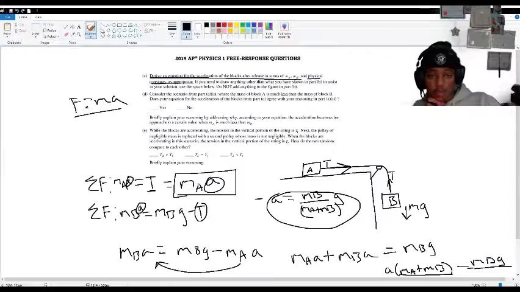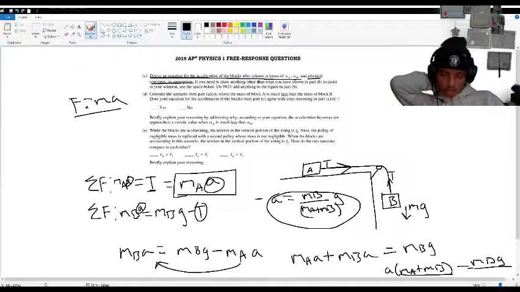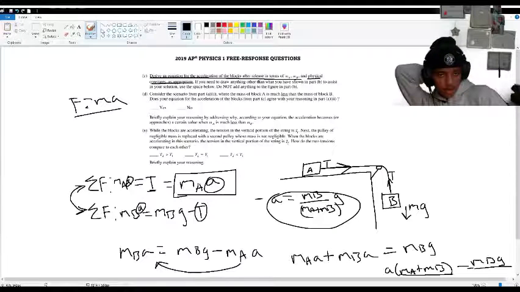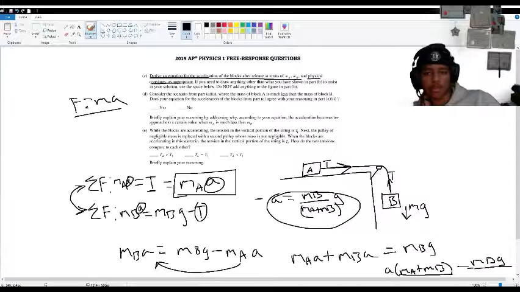It's in terms of mA, in terms of mB, and a physical constant g, which is 9.8 meters per second squared. So that is how you derive the equation. Essentially, you make two separate sums of the forces for both masses, you put them together, and you solve for whatever they want you to solve, which in this situation was the acceleration.